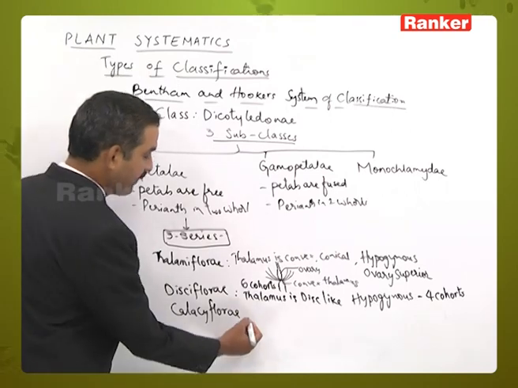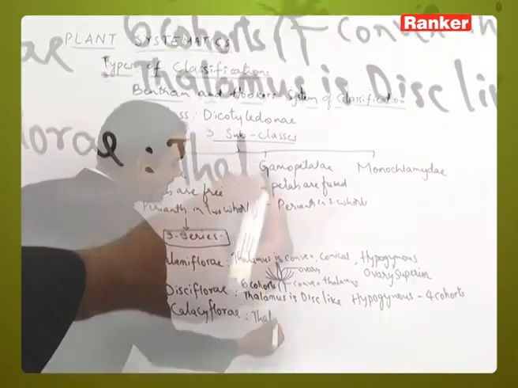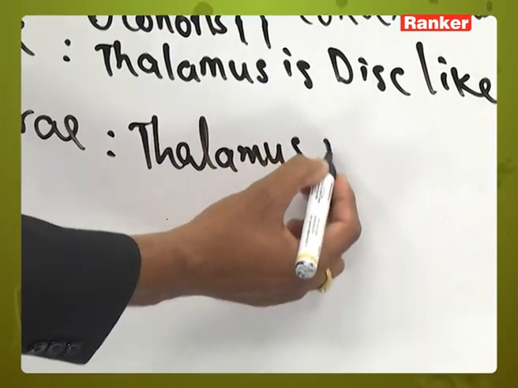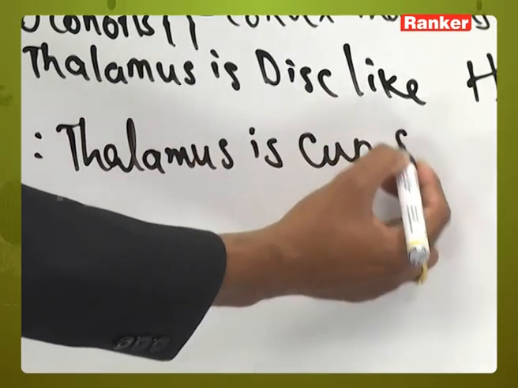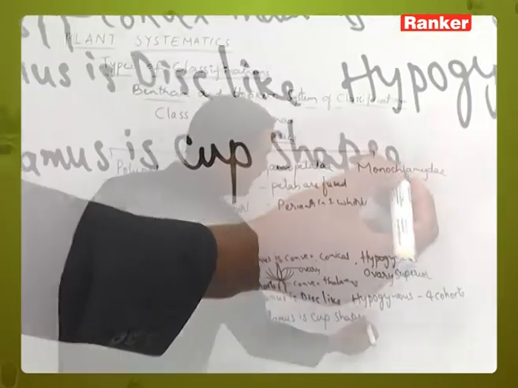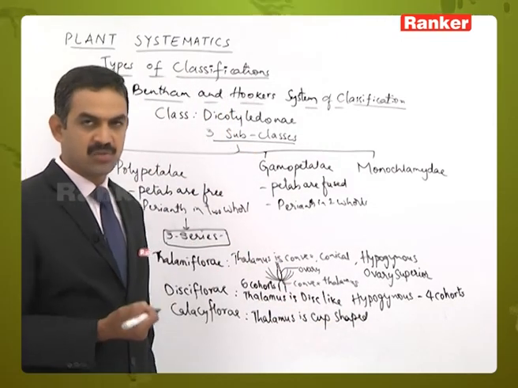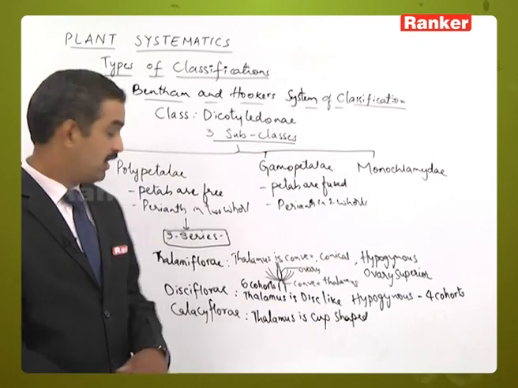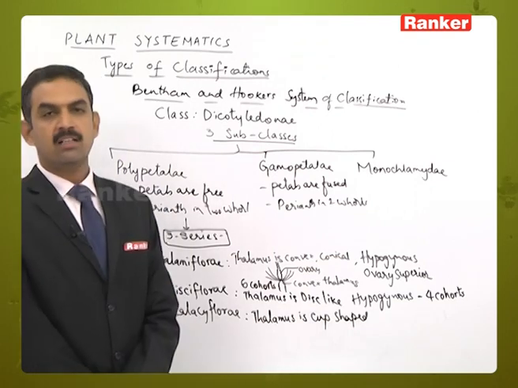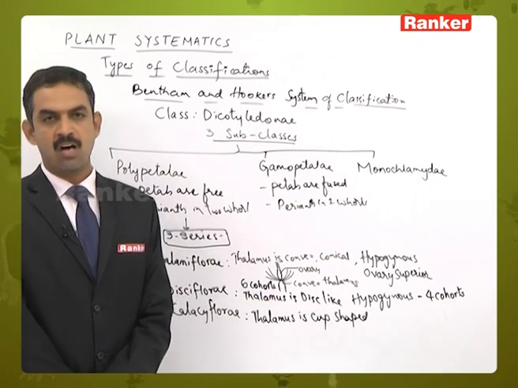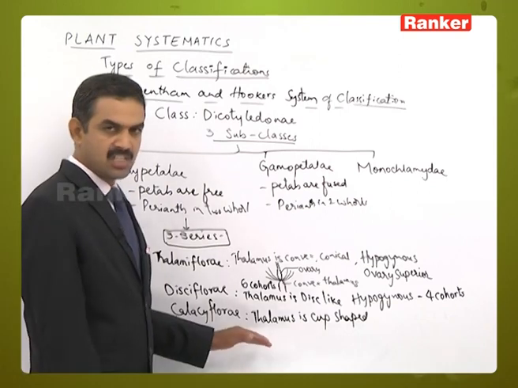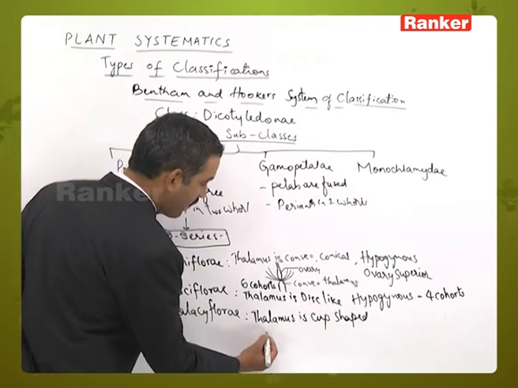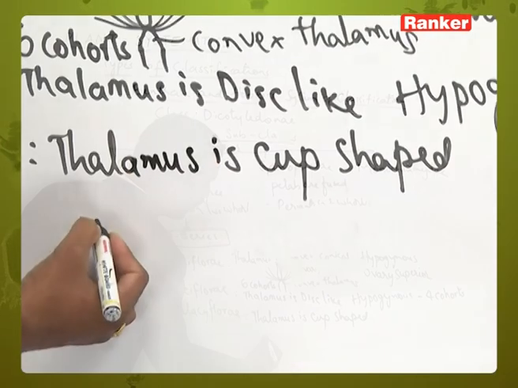Then Calyciflorae. Here the thalamus is nearly cup shaped. As it is cup shaped, the ovary is present in the depression of the cup shaped structure. The remaining floral parts appear from the margins of the thalamus. So in Calyciflorae, perigynous flowers are present, or the epigynous condition may also be seen. Calyciflorae contains 5 cohorts.